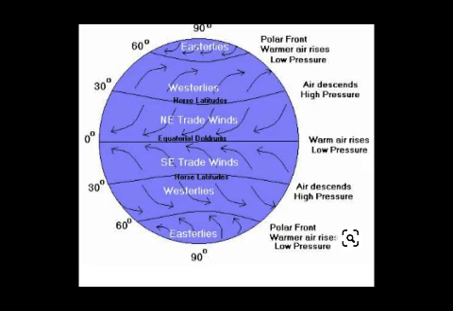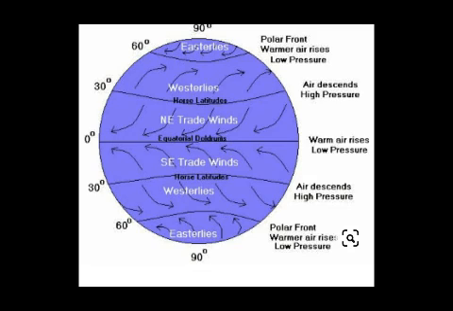You can see in the picture the easterlies. It is also called polar easterlies, and polar winds begin near the north and south poles. You can see in the picture the arrow showing to the 60-degree latitude. It means the air here is warm and rising, at a low pressure area.